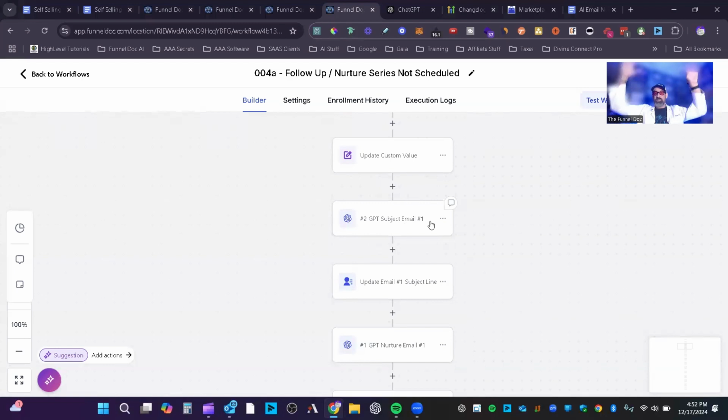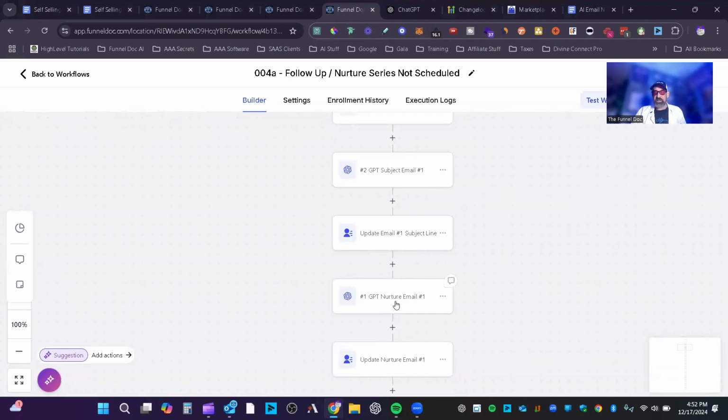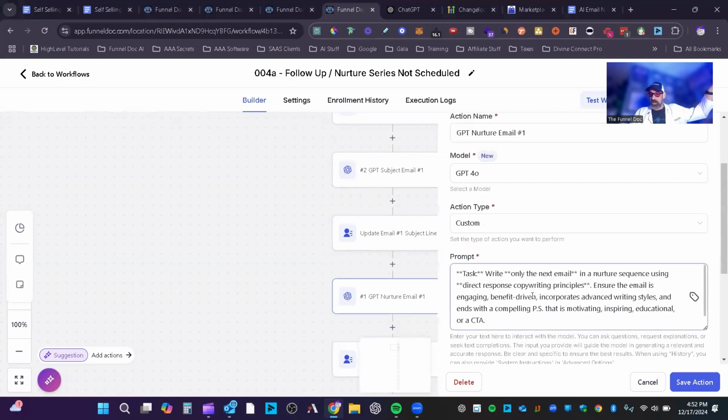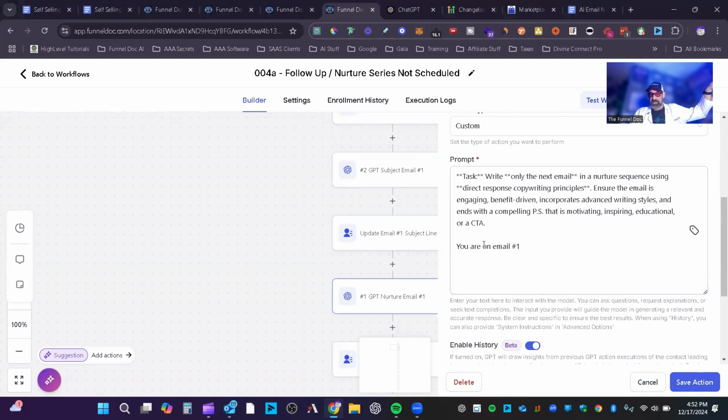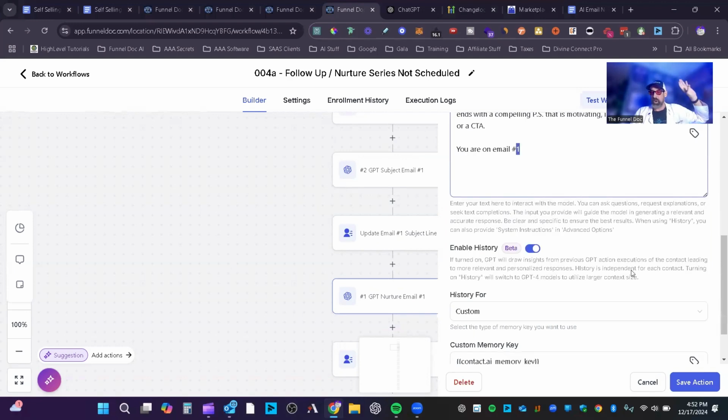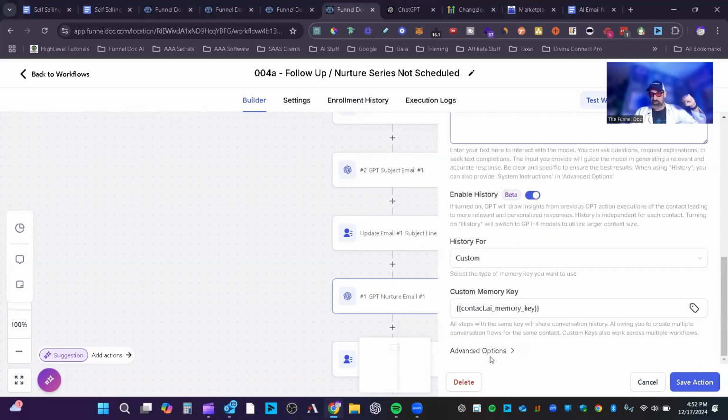So now it updates that field. So now the next thing is it goes to the next. Now this is the email writing one. And then you'll see here is the prompt for that. And again, the only thing that changes is this number right here. So like for email number two, it says two. So that way it's aware, and then same thing, you got your memory key.